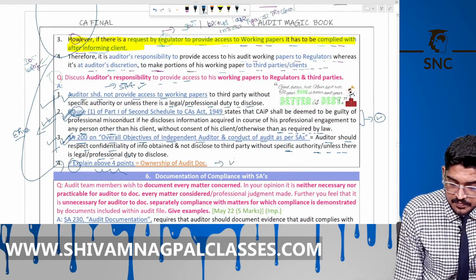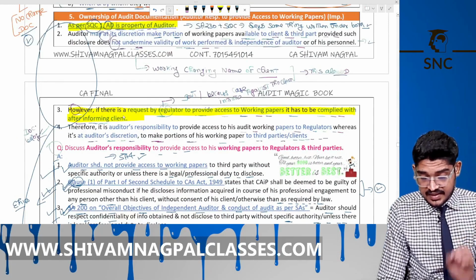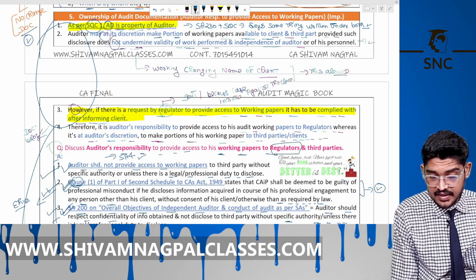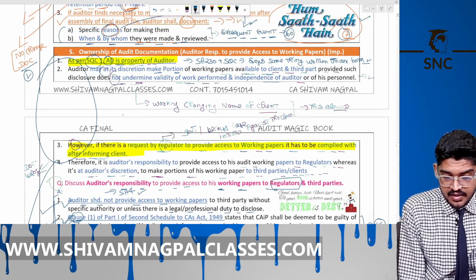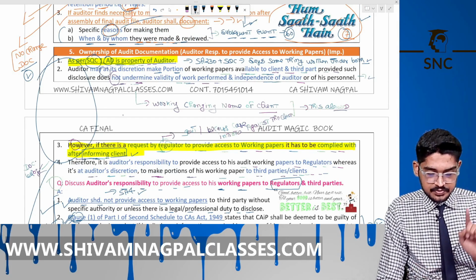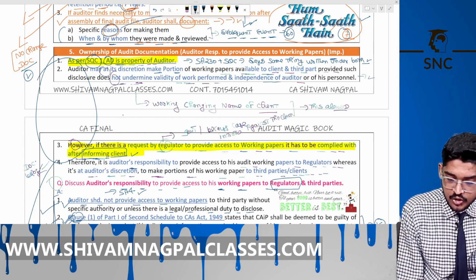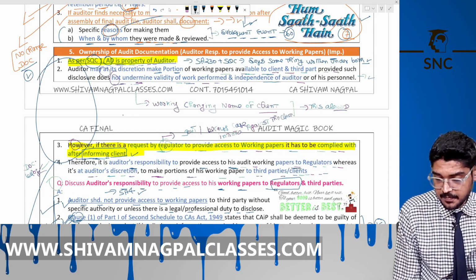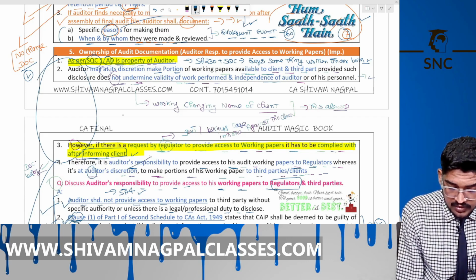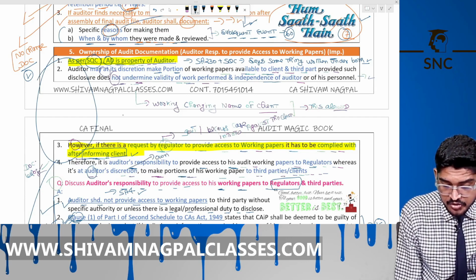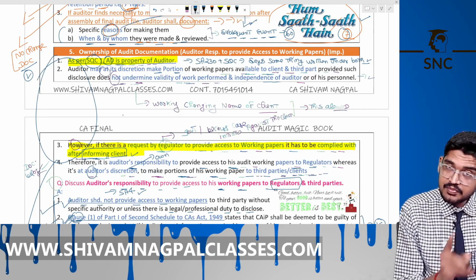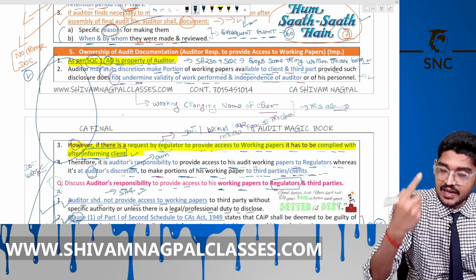This should be answered. In this case they are asking whether the auditor can provide his working paper to regulators. The answer is yes, but after informing the client. This is the main answer here. The auditor's responsibility is to provide access to working papers to the regulator after informing the client, whereas providing a portion of the working paper to a third party or client is at his discretion, his own will. But he needs to provide the documents to regulators, after informing the client. This is clear.